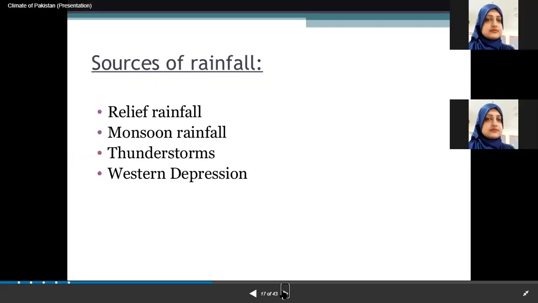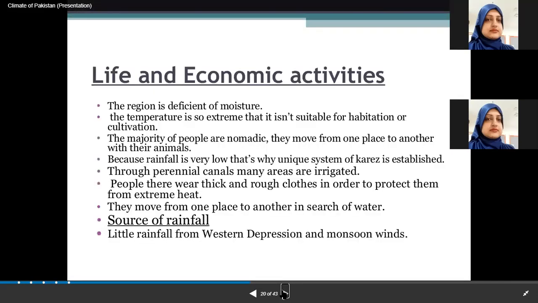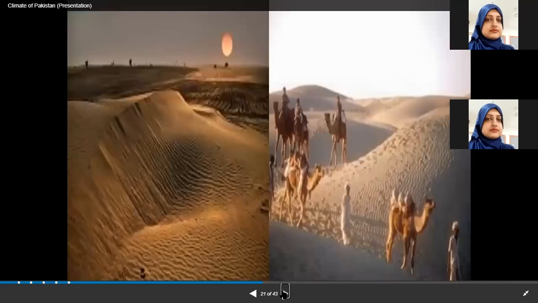Other than that, in this chapter, beta, I'll focus more on the effectiveness of winter rainfall. That is very important for you to study. Why is winter rainfall effective? This question also had come, because winter rainfall comes with very light showers, so the land can absorb that water. Then summer rainfall, right? It is beneficial to pursue farming activities, agricultural activities, right?